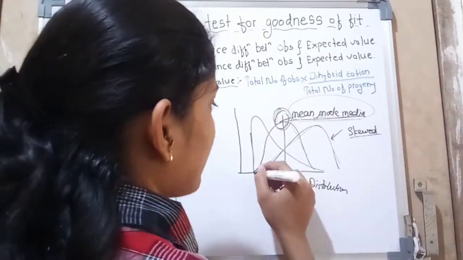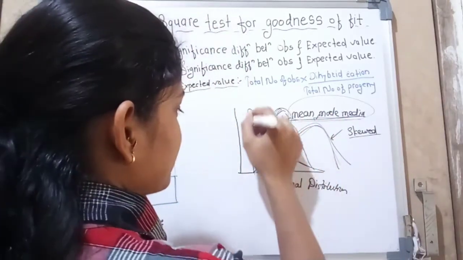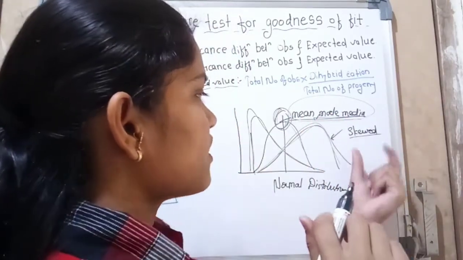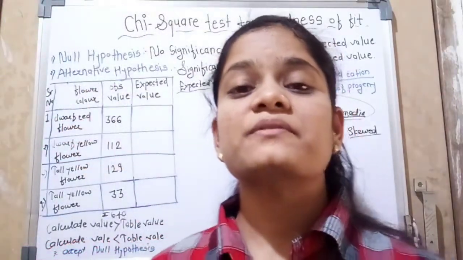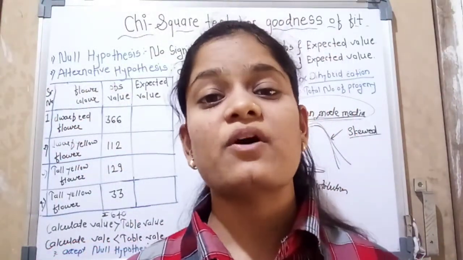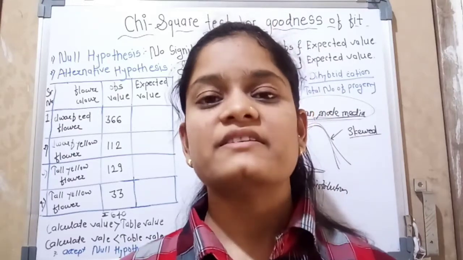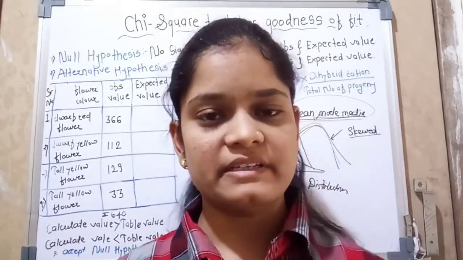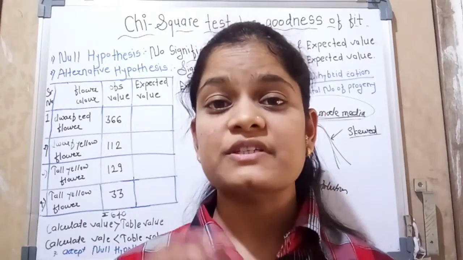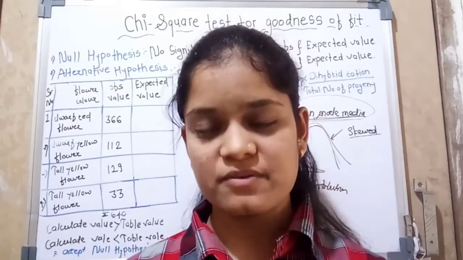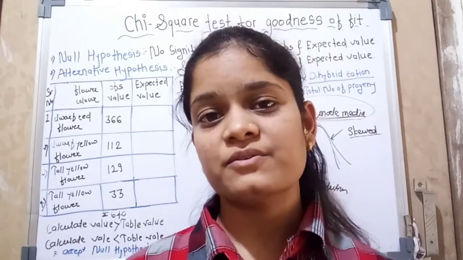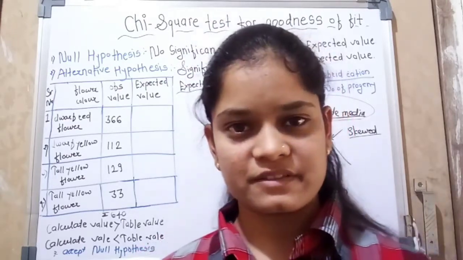The graph curves to one side, and such a distribution is called a skew distribution. This type of distribution we see in non-parametric tests, and the central tendency is the median. Such characteristics define a non-parametric test. So our chi-square test is also a non-parametric test.